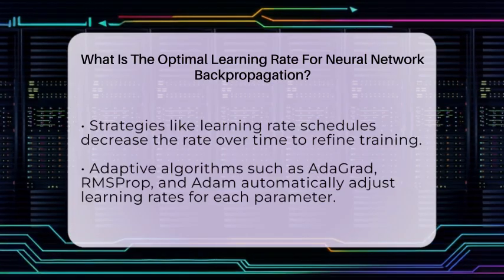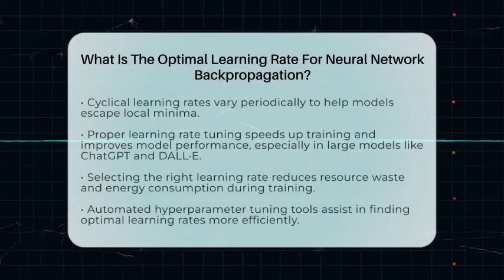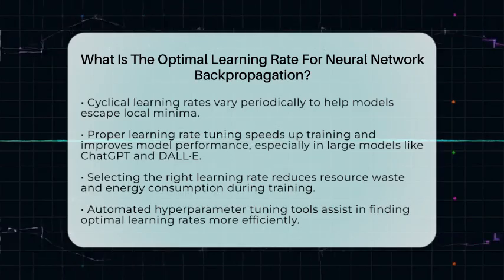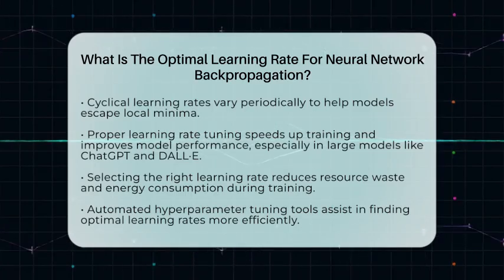Models like ChatGPT, DALL-E, and Midjourney rely on backpropagation and gradient descent to learn billions of parameters. Proper tuning of the learning rate ensures these models learn efficiently without wasting resources or causing instability. From an ethical point of view, choosing the right learning rate also helps reduce energy consumption. Inefficient training wastes time and power, which impacts the environment. Using tools and plugins that help automate hyperparameter tuning, including learning rates, makes training smarter and more responsible.